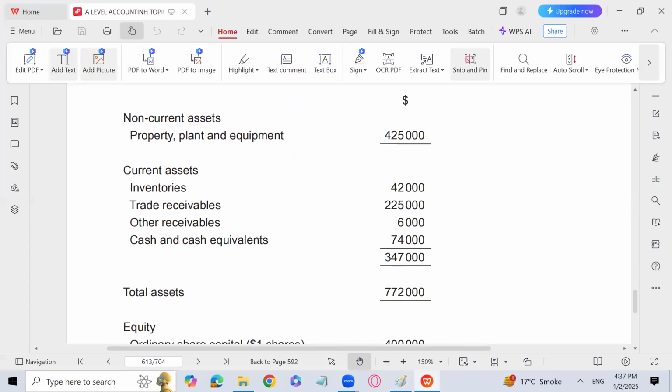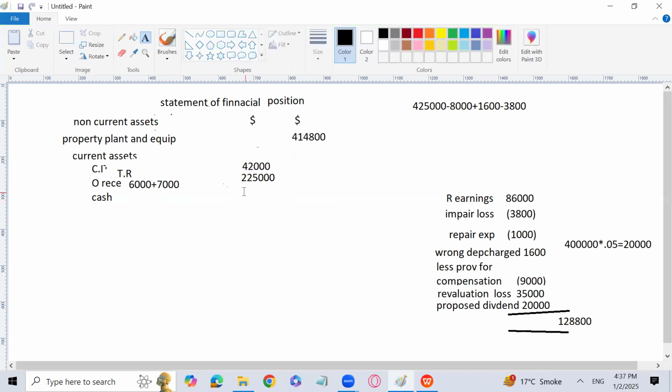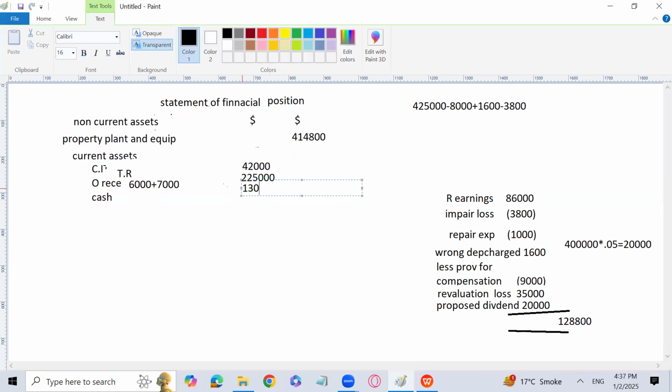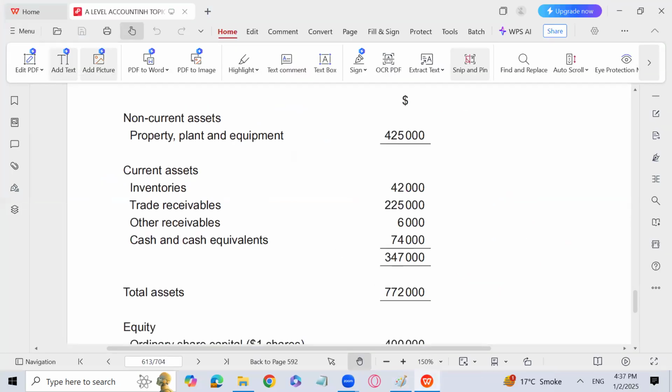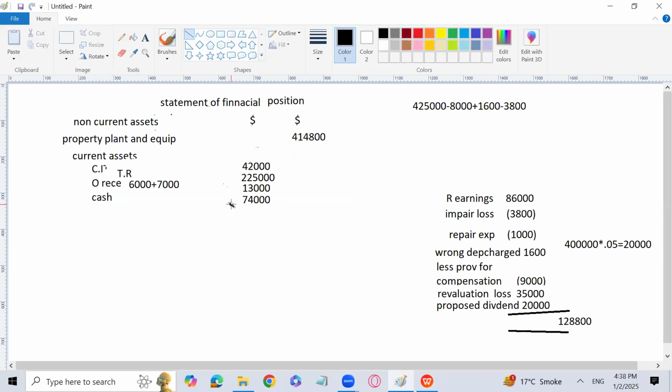Other receivables, we have how much? We have other receivables of 6,000. So we have to add 7,000 in this. Why, sir? Because 7,000 is prepaid repair expense. So it needs to be added in the other receivable. Because we have paid the expense, but in the next 3 years, we are supposed to utilize this. Cash and cash equivalent is 74,000. I will write here.